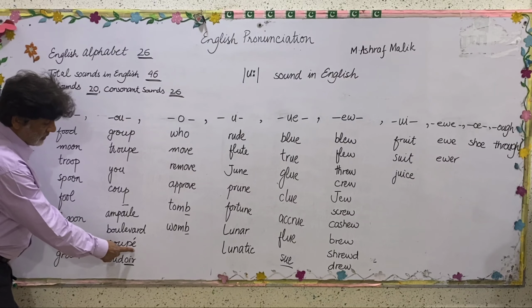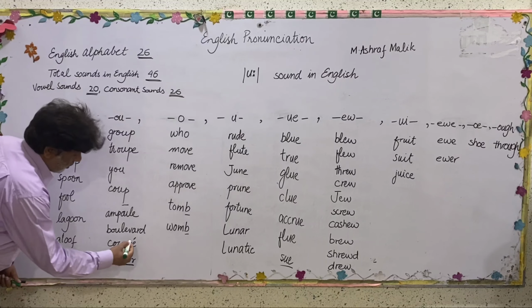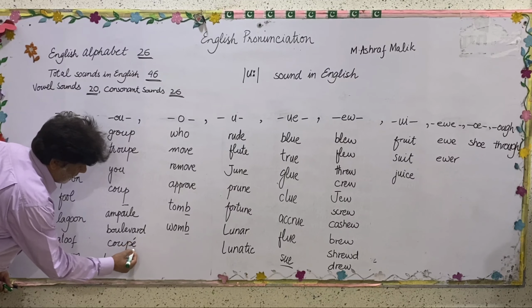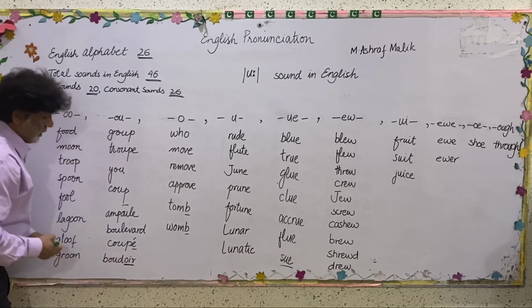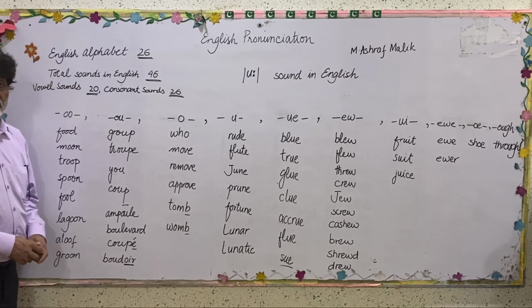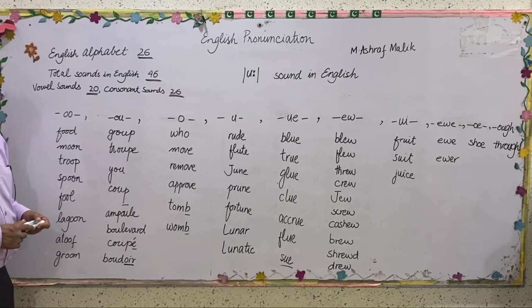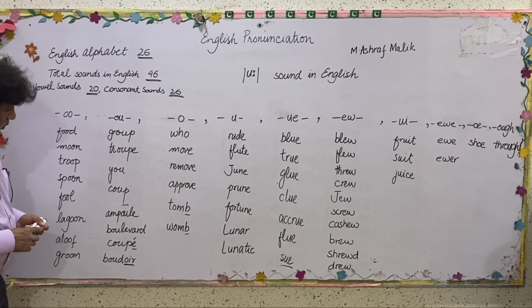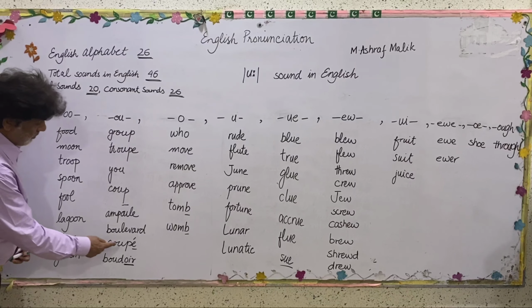And here you can see a small mark on E, and that is called an acute accent, and it tells us how a particular vowel is pronounced, in what manner it can be pronounced.